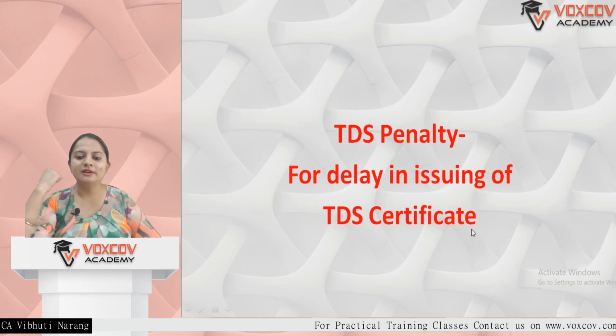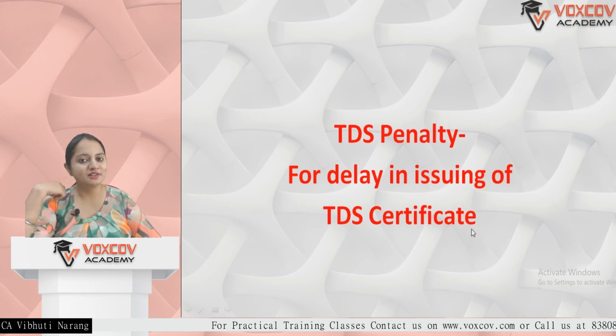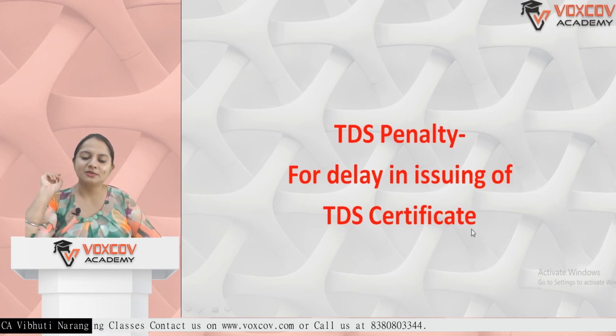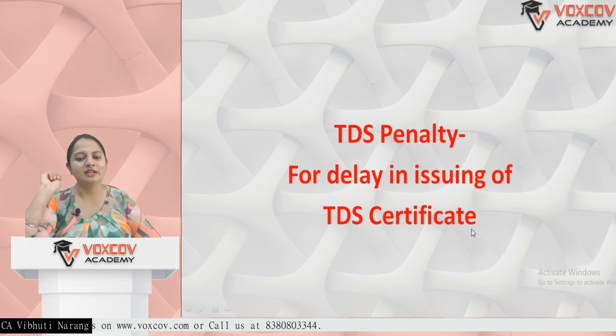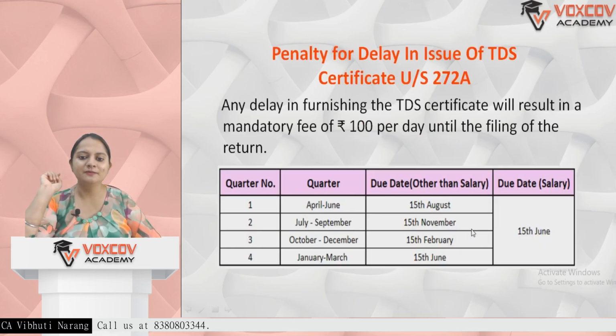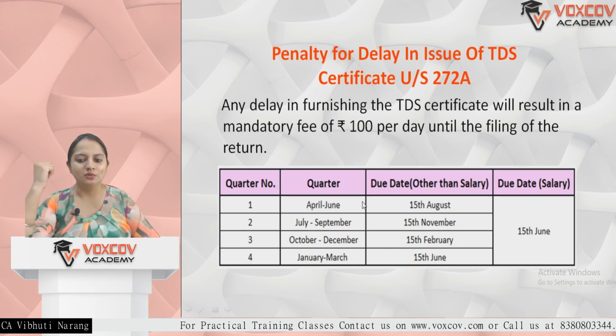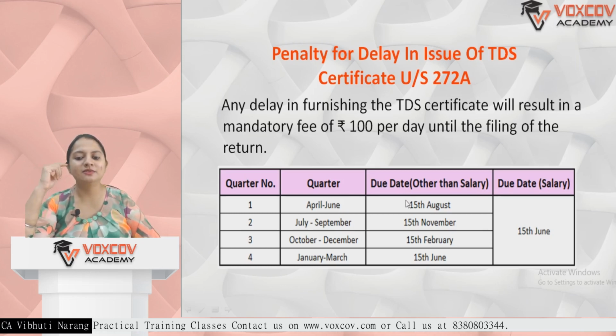Now, what is the penalty for delay in issuing the TDS certificate? So we have three topics in the whole TDS concept. Delay in issuing the TDS certificate will attract a mandatory fee of 100 per day, covered under section 272A, till the filing of the return. Ideally, for the quarter April to June, other than salary, the due date is 15th August.